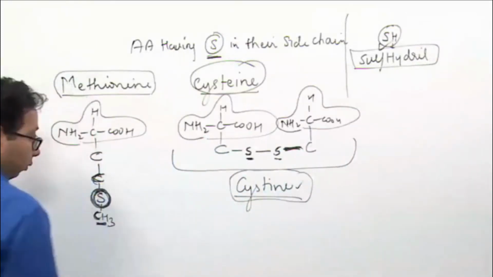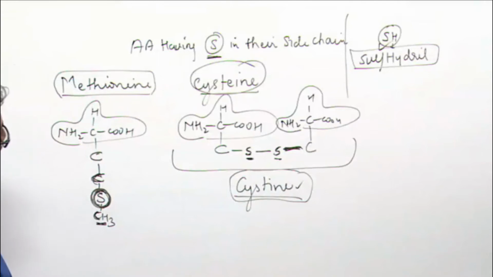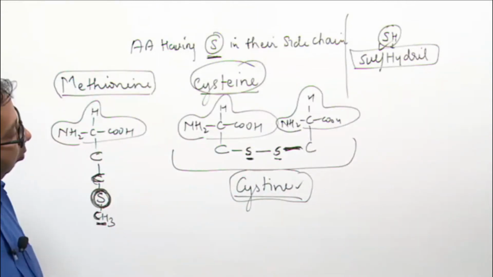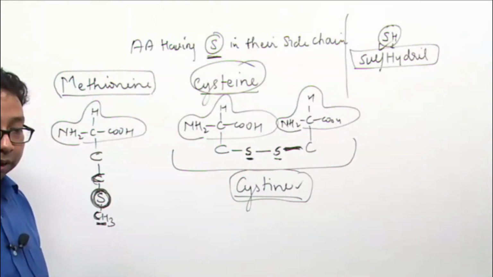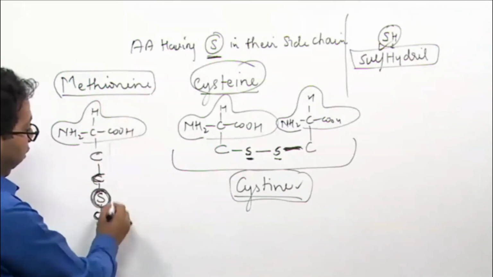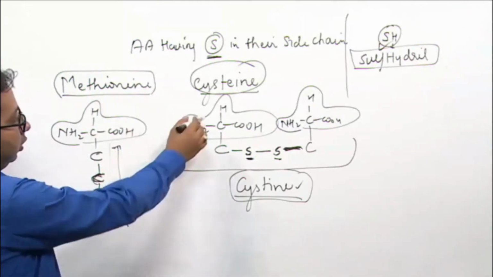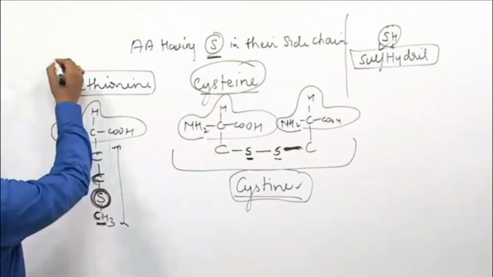So these are amino acids having sulfur in their side chain. You know that in one group at least one must be essential. Methionine is large, cysteine is small, so methionine is essential.